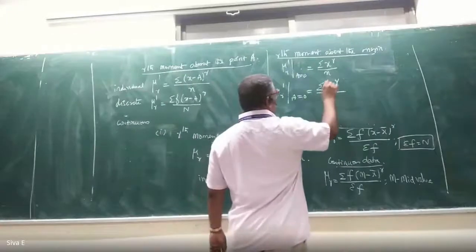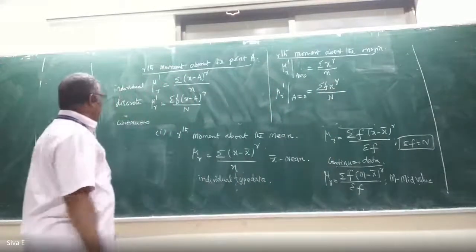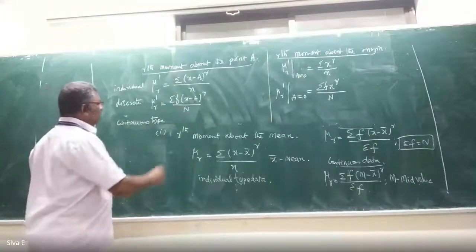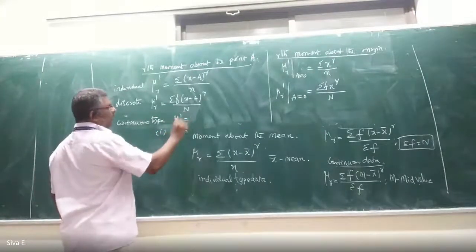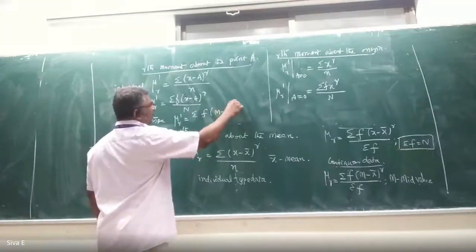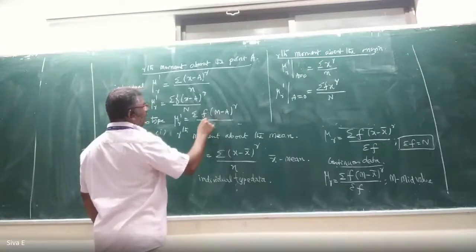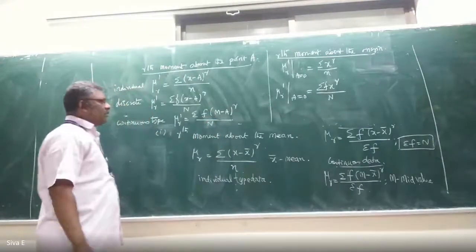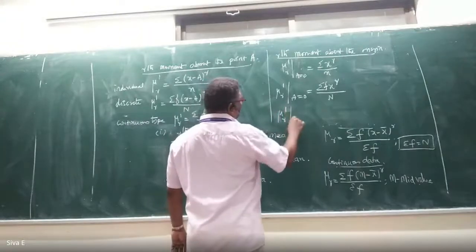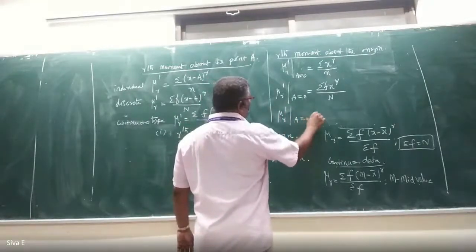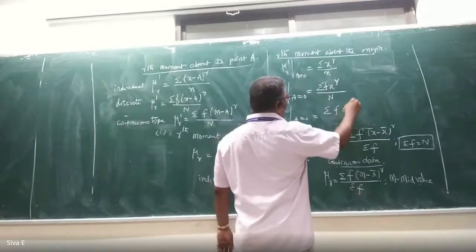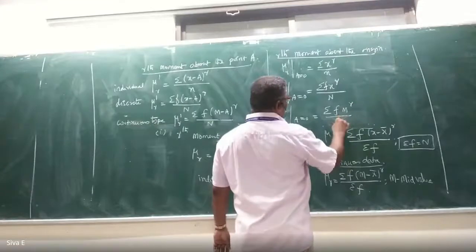For the continuous type data, mu r dash equal to summation of f (m minus a) whole power r by n. Similarly, moment about the origin, mu r dash at a equal to 0, is equal to summation of f m power r by n.